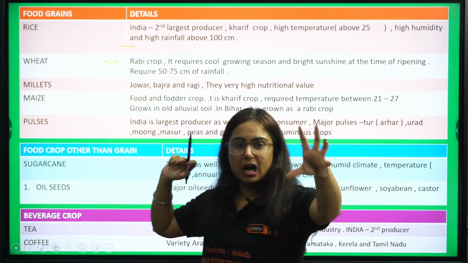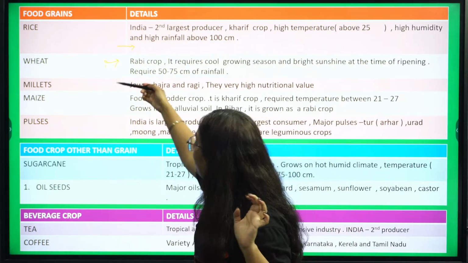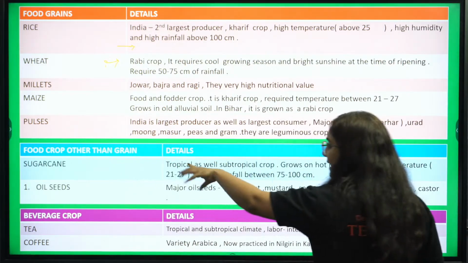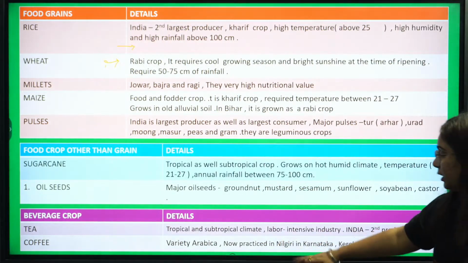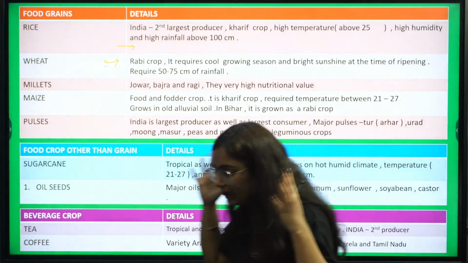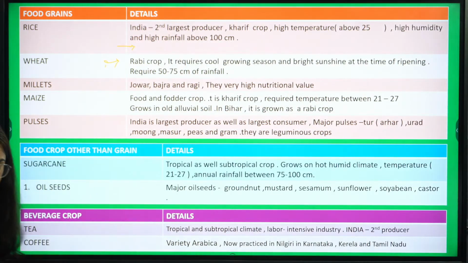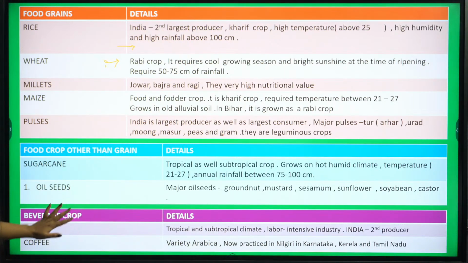You can frame a 3-marker question from this topic particularly. Then we have millets, maize, pulses. I have added food crops other than grains like sugarcane, oil seeds also. Then we have beverage crops, tea and coffee. All the details, all the important things are provided here, beta.